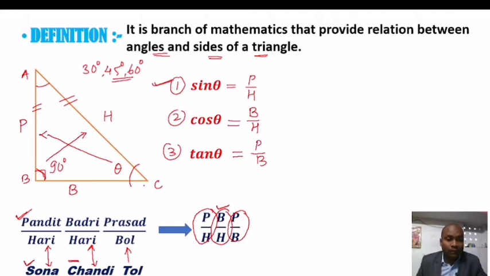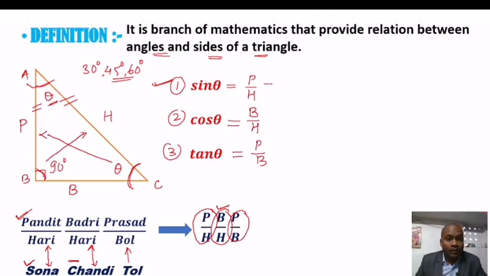If we are taking this angle C as an acute angle, when we are taking angle A as an acute angle, then the base and perpendicular will be changed. How? If we are taking acute angle A as theta, then the adjacent side of this triangle will be AB.